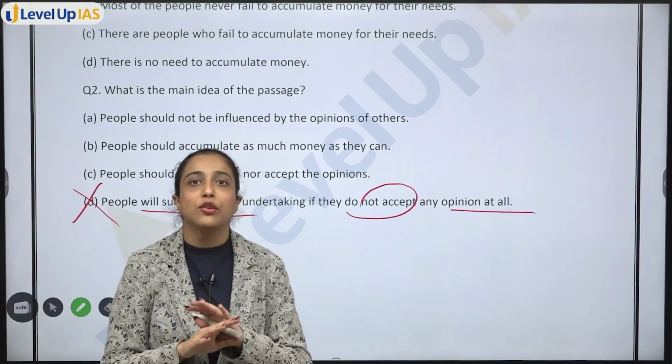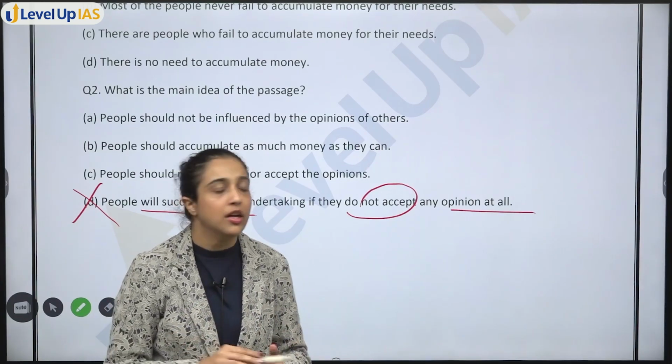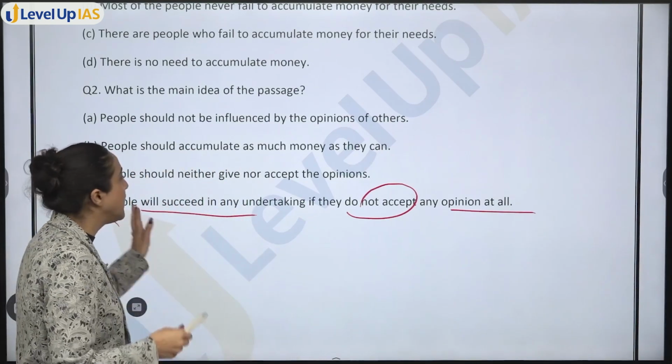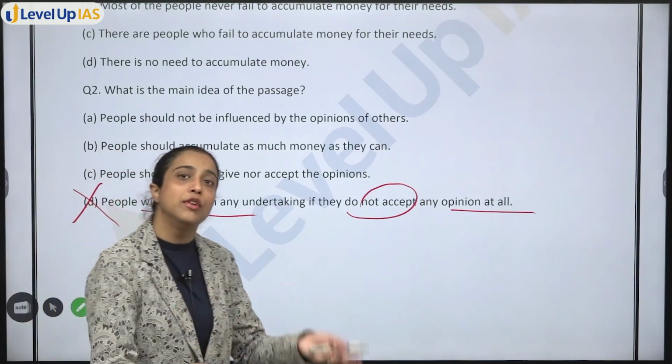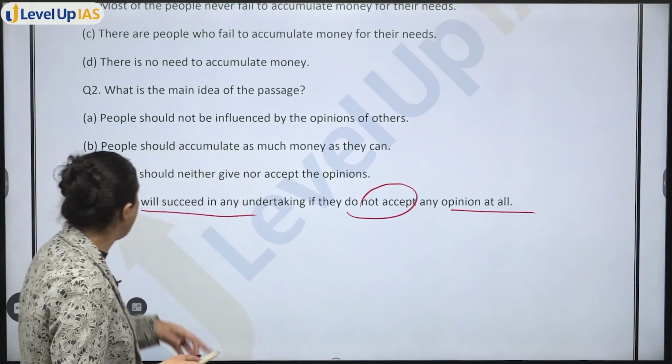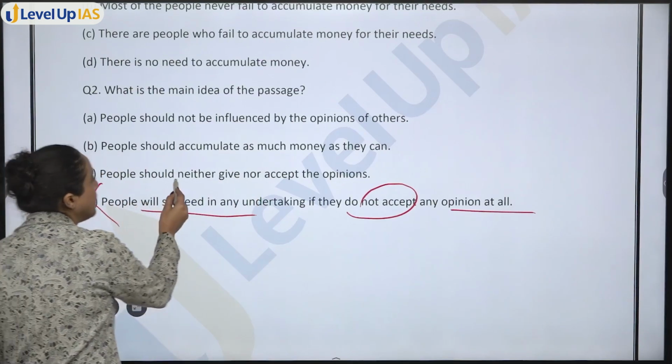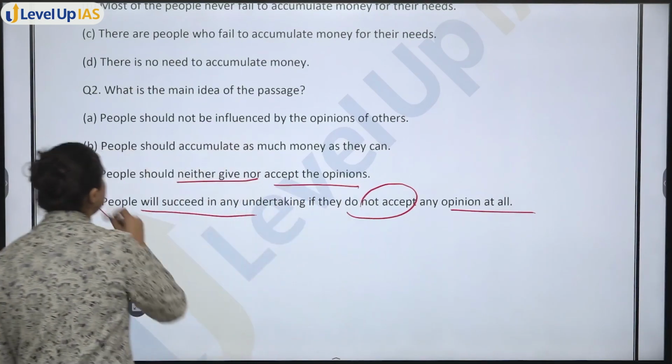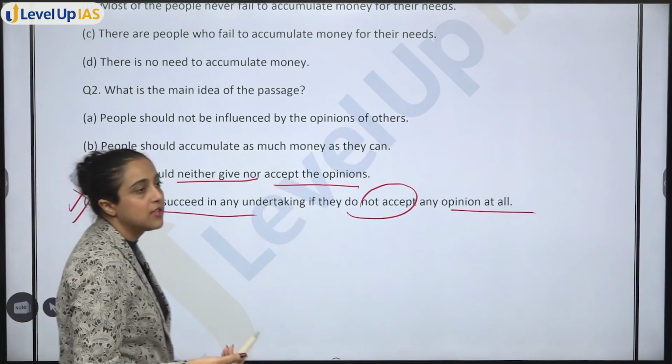Opinion लेते रहोगे तो succeed नहीं हो पाओगे, ठीक है? But author is not saying that अगर आप opinion नहीं लोगे then you will succeed. Okay? It is not the reverse statement. ठीक है? So option D is incorrect. People should neither give nor accept opinions. Again, it is not stated anywhere.